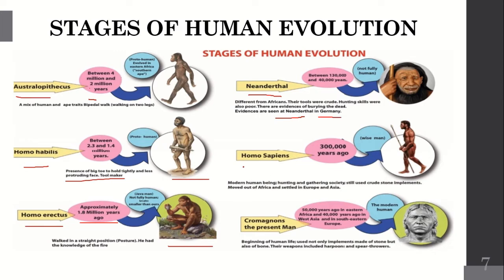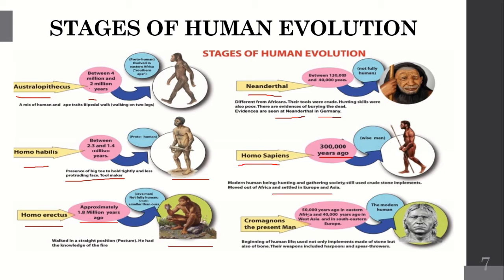Next stage after the Neanderthal is Homo sapiens. This man appeared 300,000 years ago. He is a wise man, like a modern man, not exactly like us. Modern human beings, hunting and gathering society, still used crude stone implements, moved out of Africa and settled in Europe and Asia. So this man also belongs to the hunting and gathering society. Weapons were also crude stone, and he moved from Africa and settled in various parts of the world in Africa and Asia.